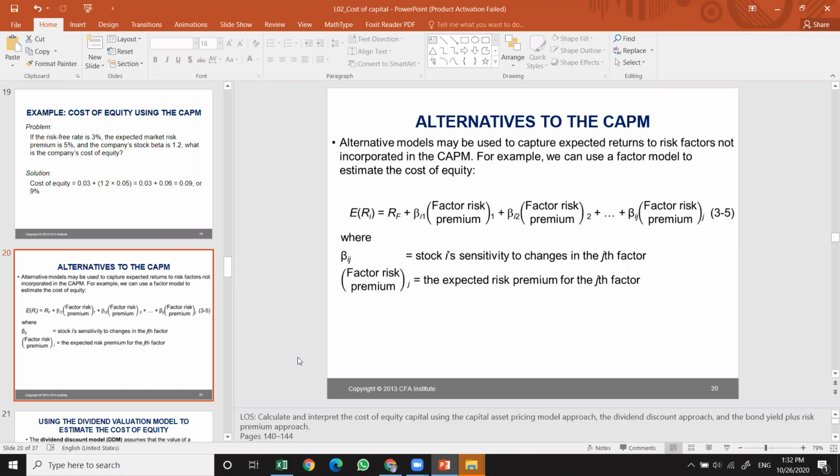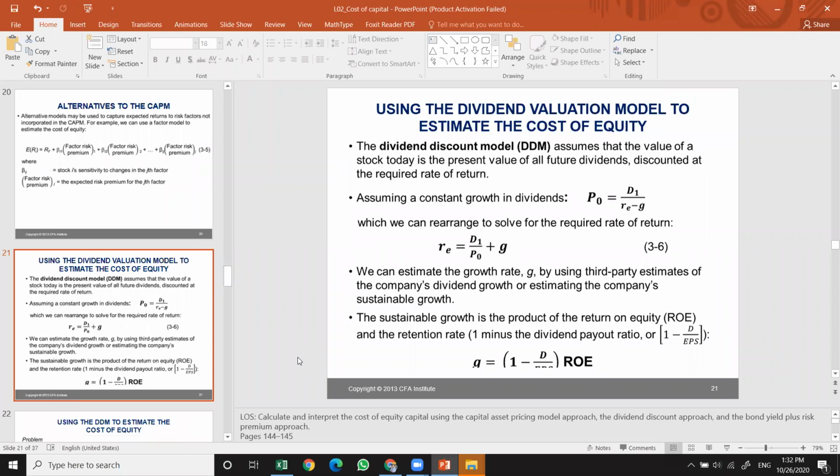So the second method of estimating the cost of equity is through the DDM, which is the dividend discount model. Assume that the value of the stock today represents the value of all future dividends that will be received, discounted at the required rate of return.